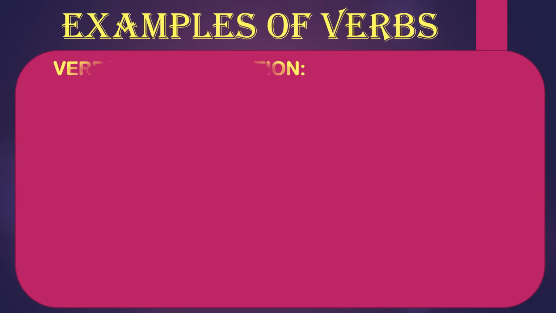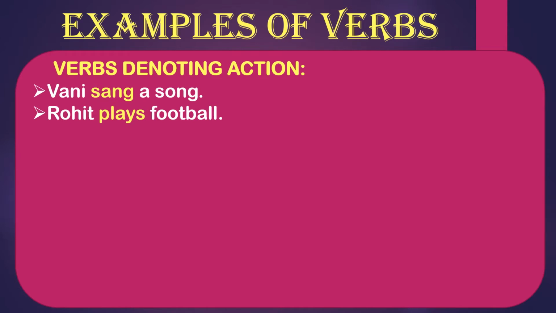So what are the examples of verbs? Verbs denoting actions. We will see the examples of the verbs which are denoting action. For example, look at these sentences. Vani sang a song. In the form of sentences, you will get the examples now. Vani sang a song. So now here, singing is an action, right? That Vani is doing. So Vani sang a song. Sang is your verb. Rohit plays football. So it is showing the action of Rohit, that he is playing football, right?